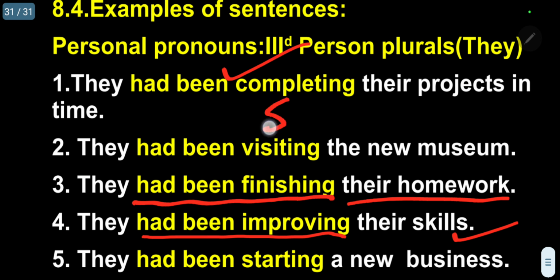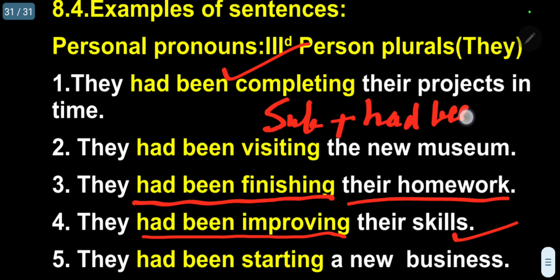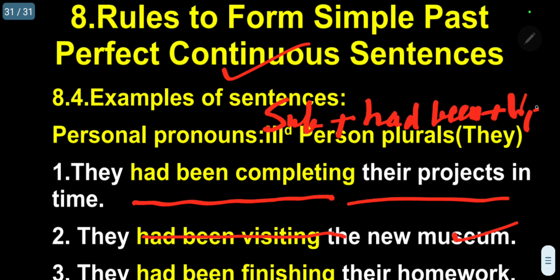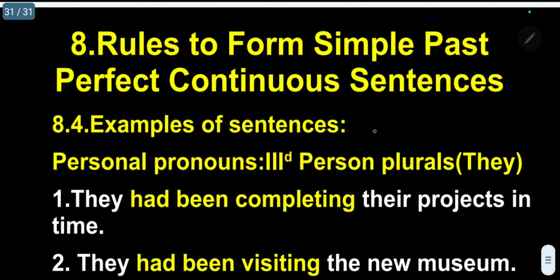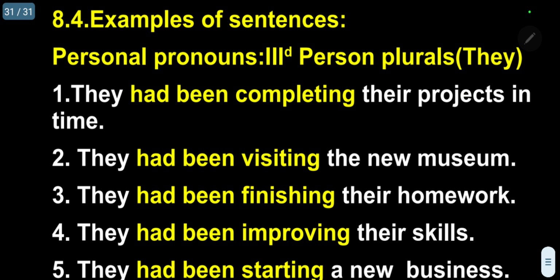So, there should be a subject plus had been plus V1 verb plus ing. I will write now. Kindly follow.